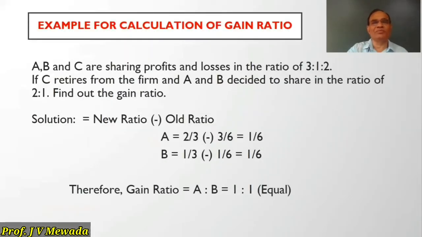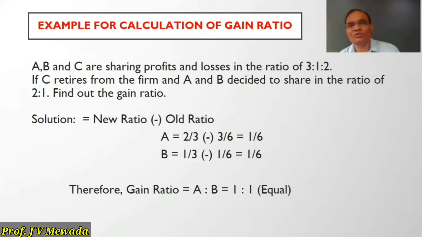Now let us take the example of the gain ratio. Let us say that A, B and C are sharing in the ratio of 3:1:2. If C retires from the business and now A and B decided to share in the ratio of 2:1. So here we are given the old ratio and the new ratio, and we have to find out the gain ratio of A and B. The formula is: gain ratio is equal to new ratio minus old ratio.